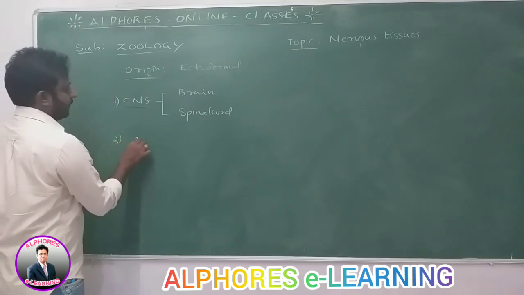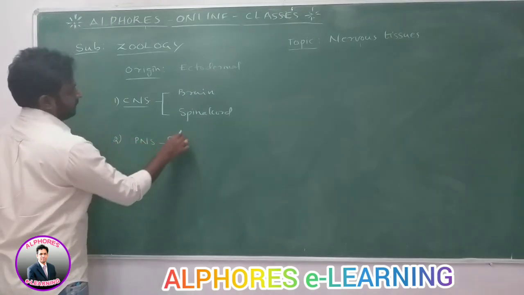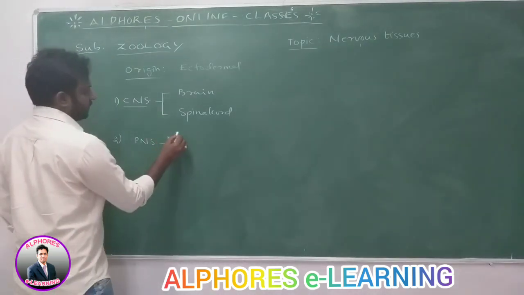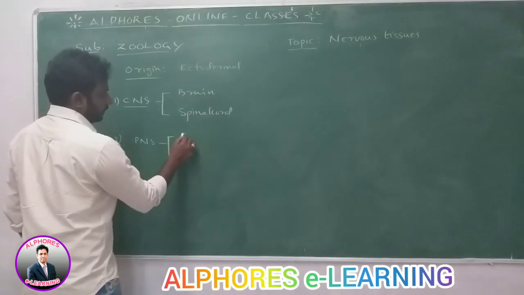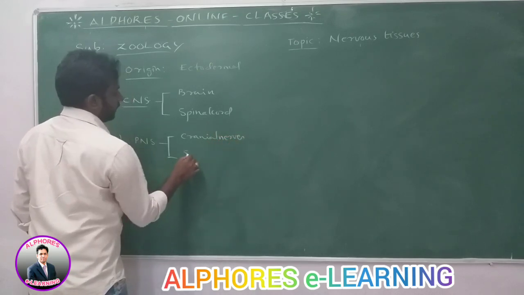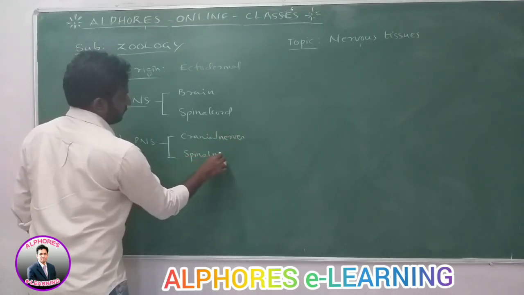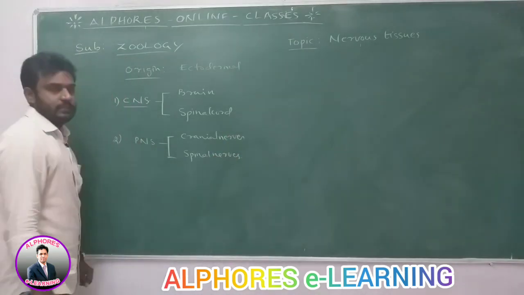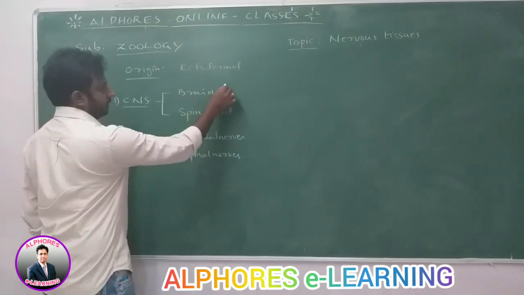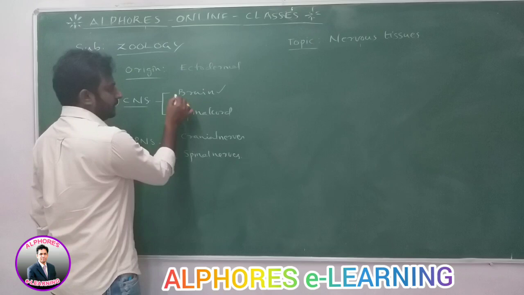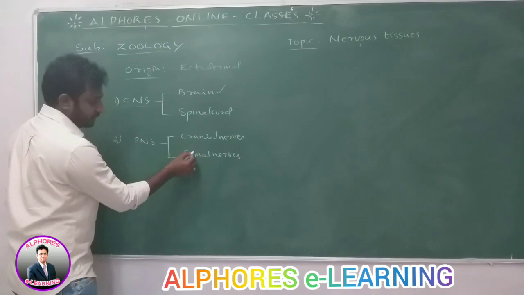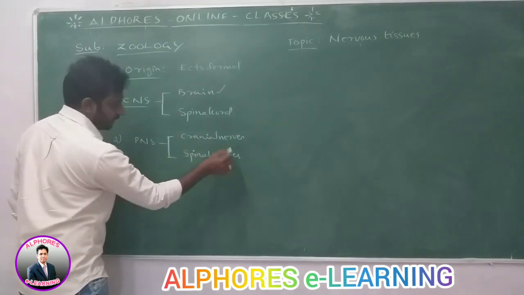Next one is the PNS, the peripheral nervous system. The peripheral nervous system includes 2 types of nerves, which are called cranial nerves and spinal nerves. The nerves which arise from the brain are called cranial nerves. The nerves which arise from the spinal cord are called spinal nerves.